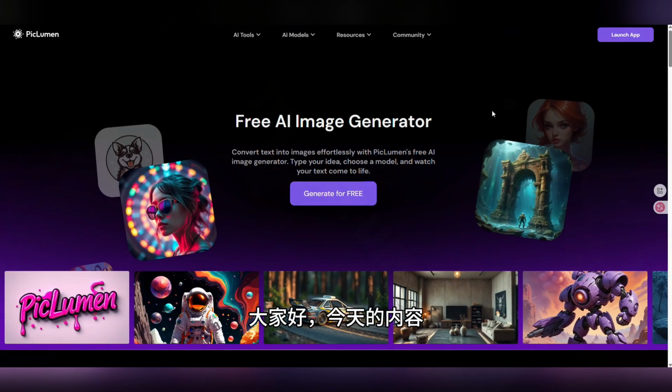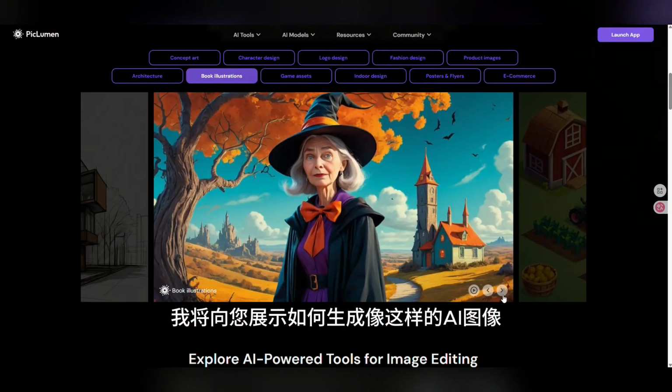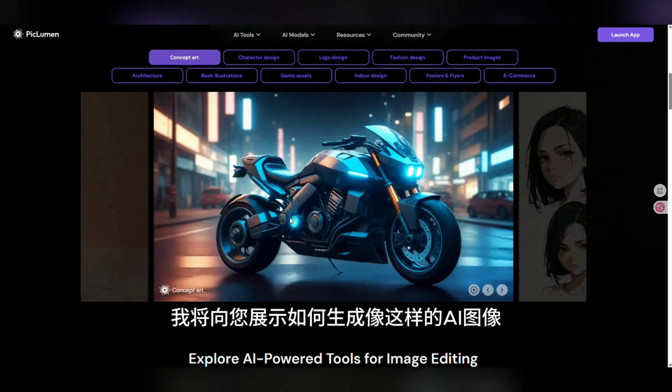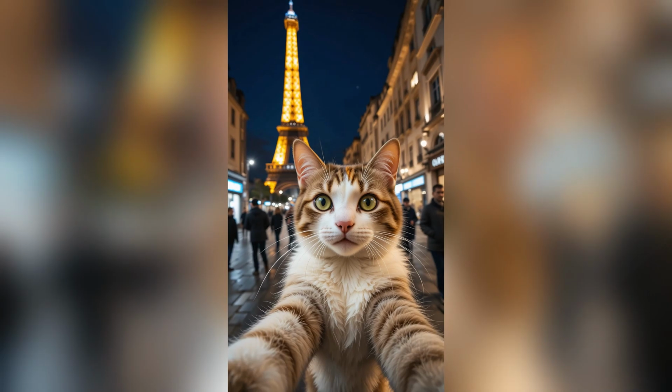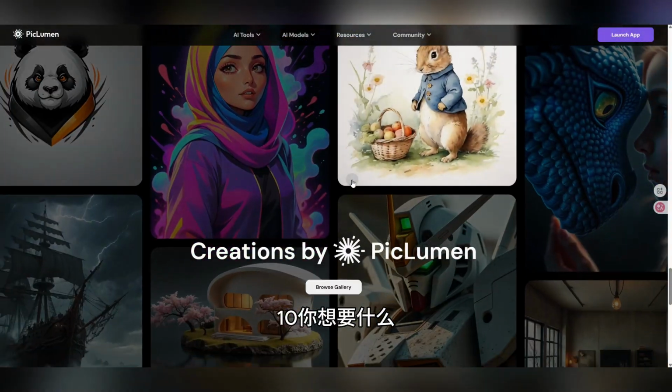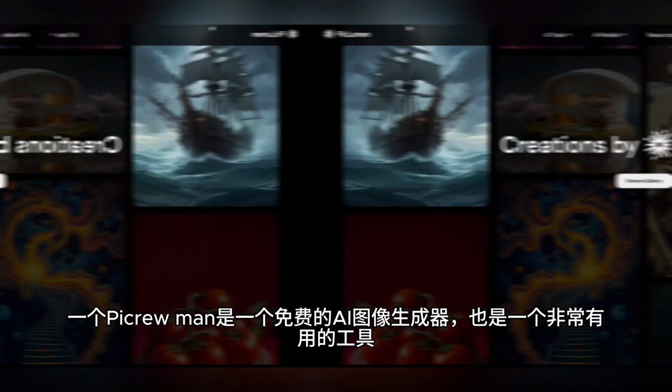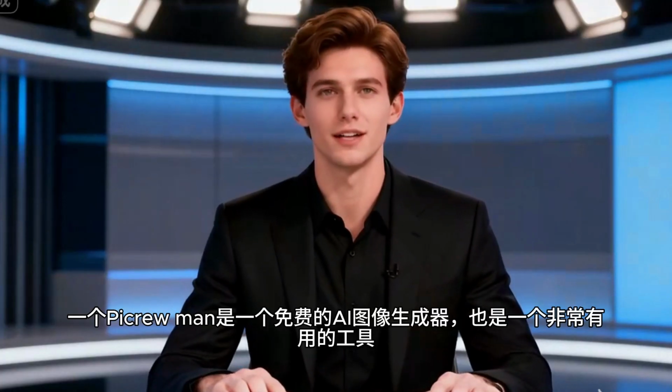Hello everyone. In today's content, I'm going to show you how to generate AI images just like these using a completely free software called PicLumen. PicLumen is a free AI image generator and a very useful tool.